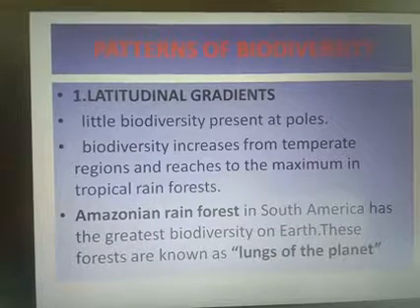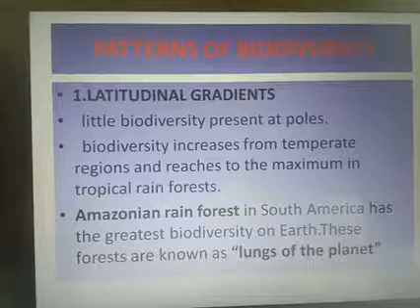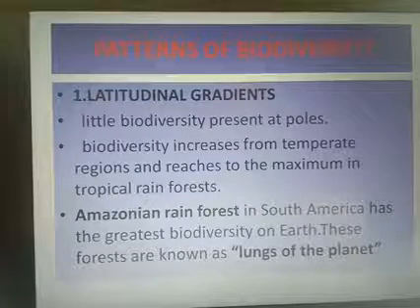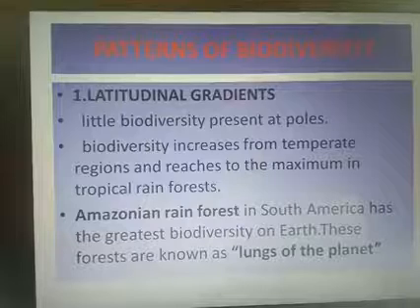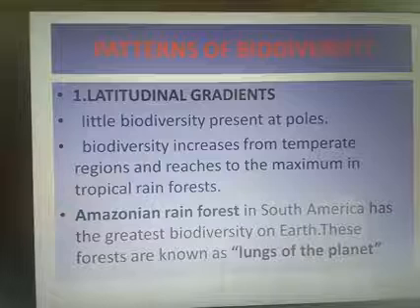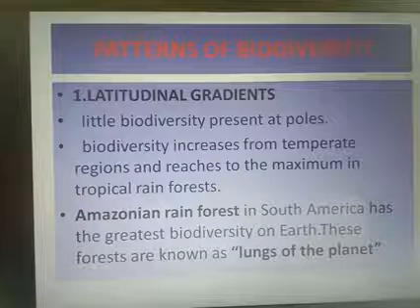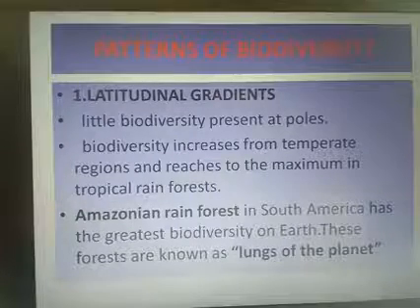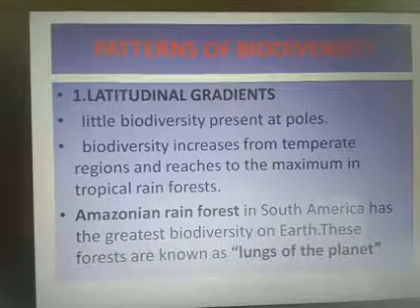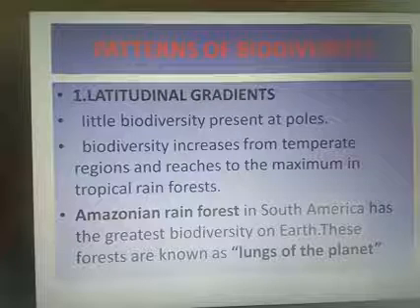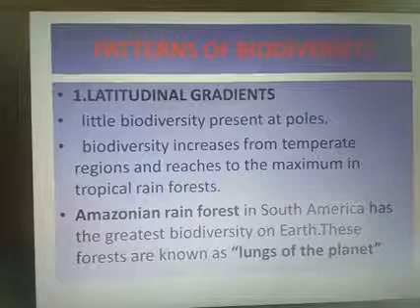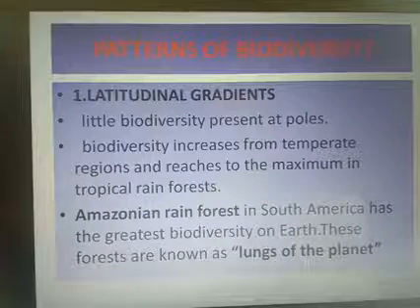They have 40,000 species of plants, 3,000 of fishes, 1,300 birds, 427 of mammals, 427 of amphibians, 378 of reptiles, and more than 1 lakh invertebrates.